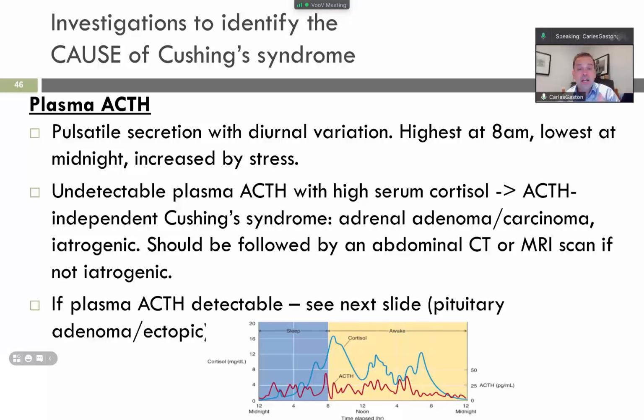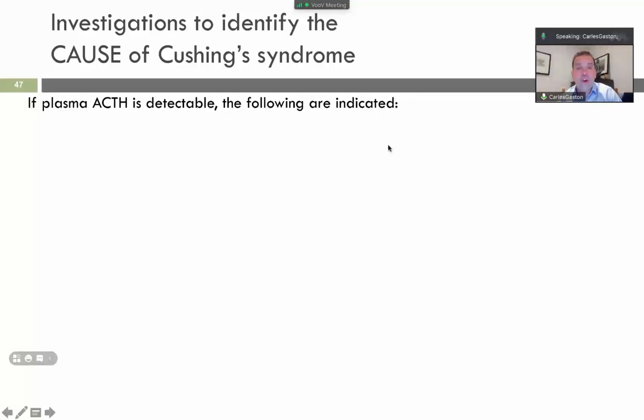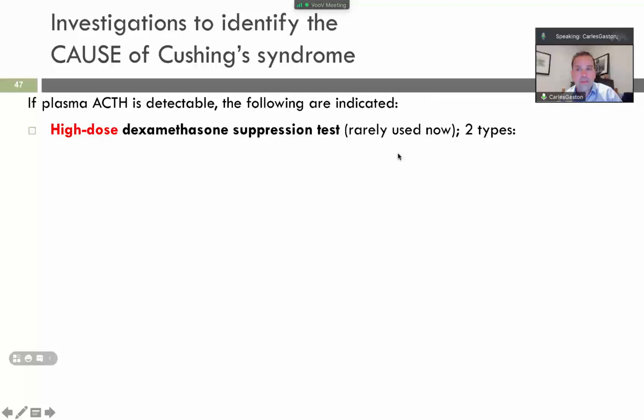High dose dexamethasone suppression test. There are two types, as we said, right? One is to produce a high level of dexamethasone at 11 p.m. If plasma ACTH is detectable, then there should not be cortisol, because we are doing a further suppression test to look at the plasma cortisol at 8 a.m.